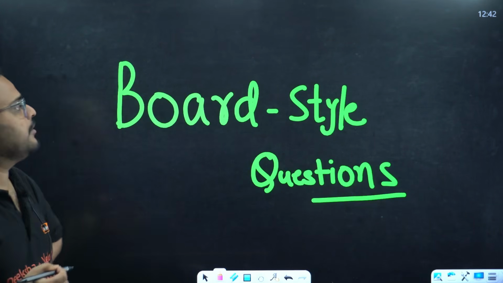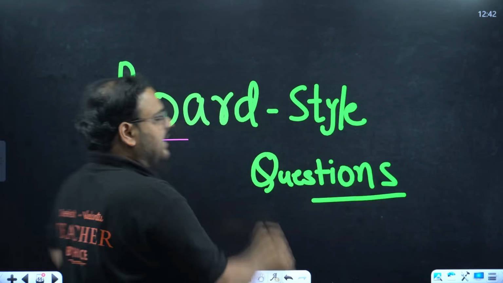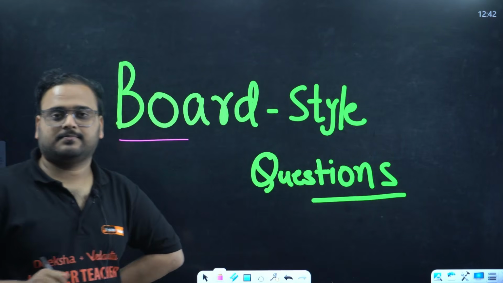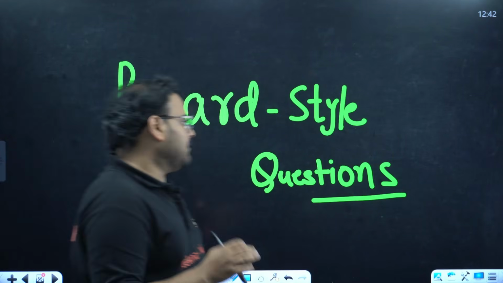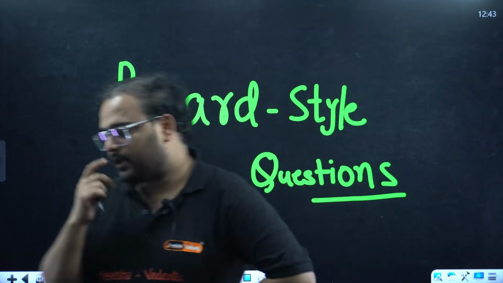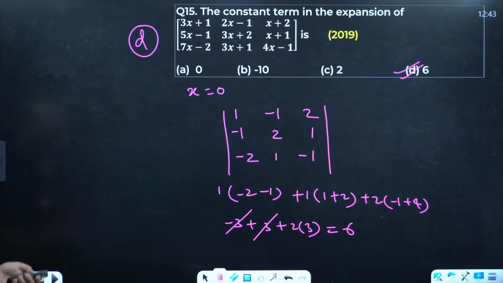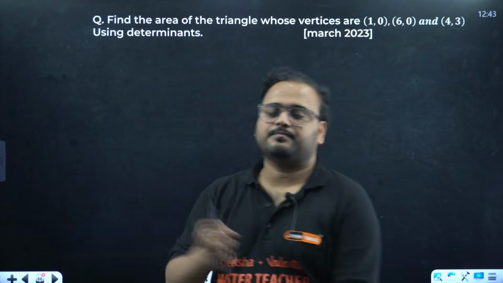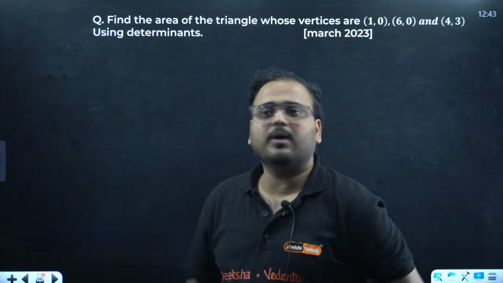Now, time for solving some board style questions. Some PUC board style questions. Let's solve some second PUC board style problems. Okay, great. This is clear. What is this? Okay, a 2 marker.